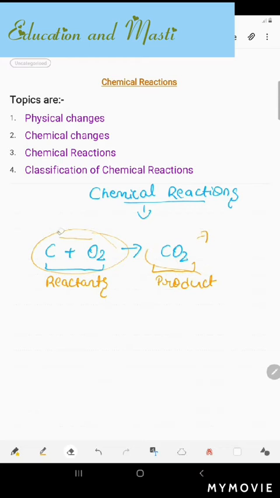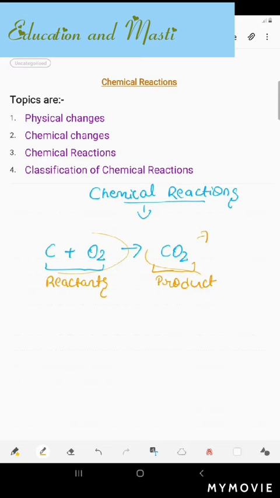Now let me tell you one thing about this chemical reaction: a chemical reaction involves rearrangement of atoms, with the number of atoms remaining the same before and after the reaction. As you know, the law of mass which we have read. So the law of atomic mass, what we have read, is that C plus O2, what is given here, you need to understand. Like the total number of atoms on the reactant side should be the same on the product side also, to follow this law of mass.